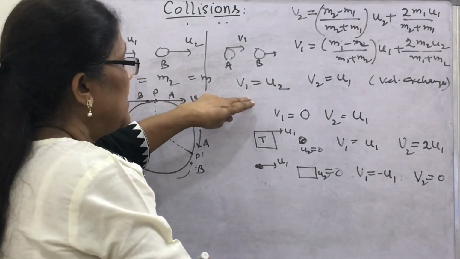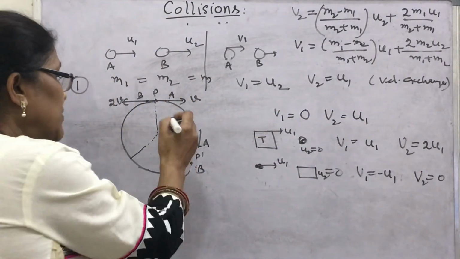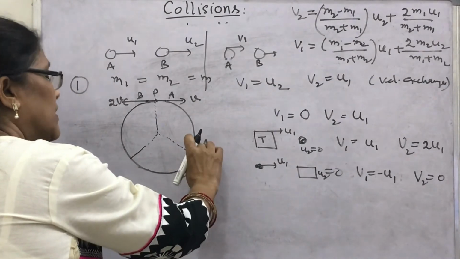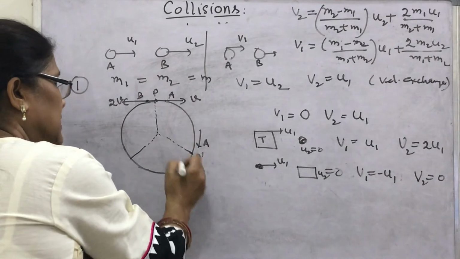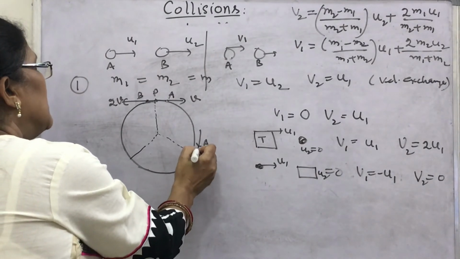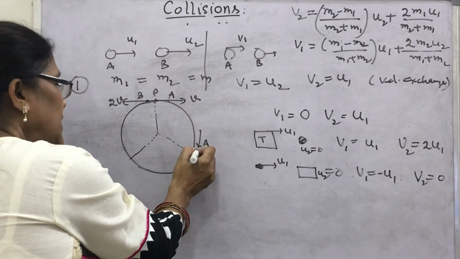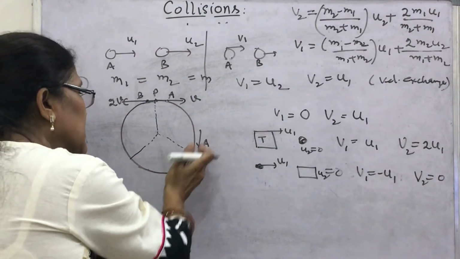We have seen that velocity exchange takes place. Now the velocities of A and B will be exchanged. So from P dash, A will move with velocity 2v in this direction.